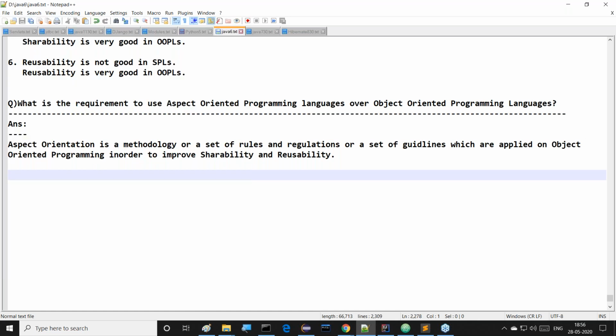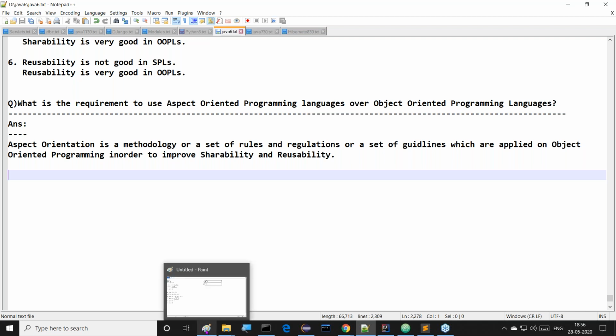Try to put more concentration. This is almost all advanced concept I'm going to discuss with you. Java is not aspect orientation. Java is object orientation only. But over this Java, some aspect oriented features will be applied in order to improve reusability and shareability. Listen carefully.